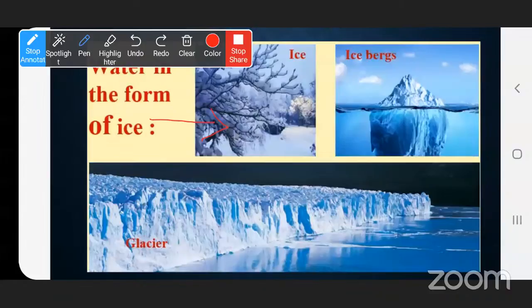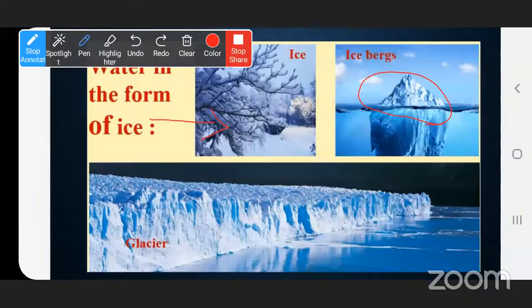Sometimes we can see blocks of ice floating in the sea. This type of big mountain of ice is floating in the sea. You must have seen this in the movies. Near our area, we cannot see this picture, but in the movies, you must have seen the huge blocks of ice floating in the sea, and they are called icebergs.